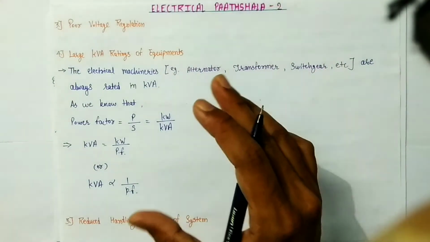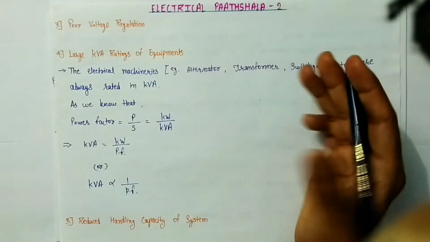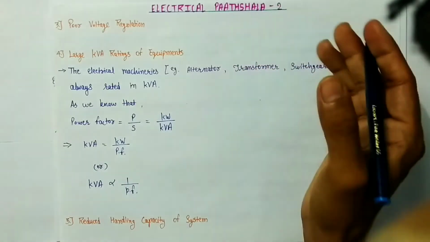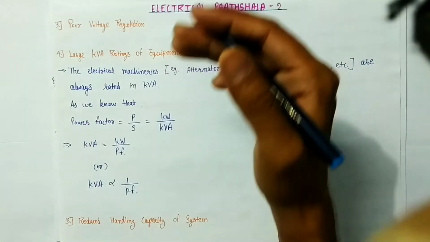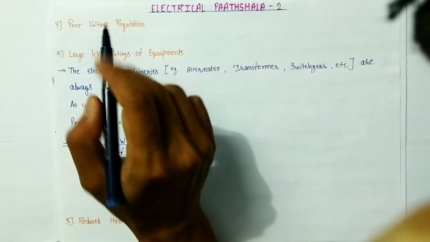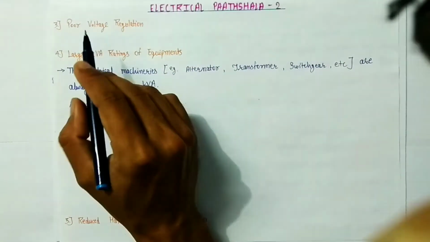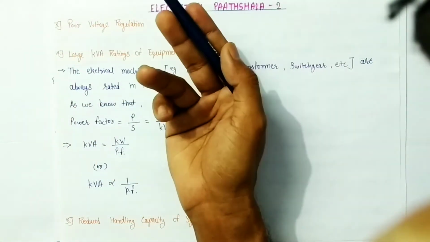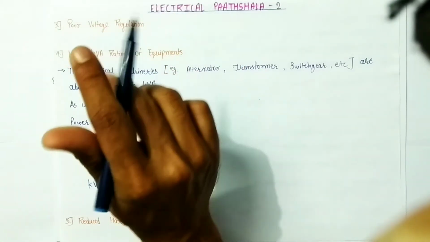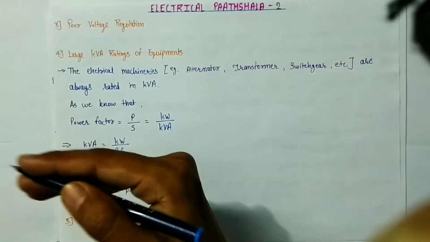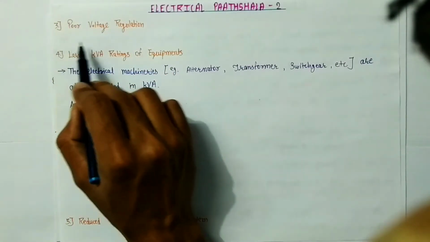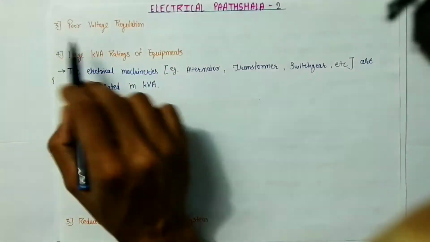Now to keep the receiving end voltage within a permissible limit, the suppliers have to apply voltage regulators, and that increases the cost of operation. So this is also a major disadvantage of poor power factor, because if the power factor is poor, then the current through the supply network will increase, and this will result in voltage drop across the cables, and hence we will receive less voltage at our homes and offices. So the voltage regulation in this case will be poor, and that is a major disadvantage.